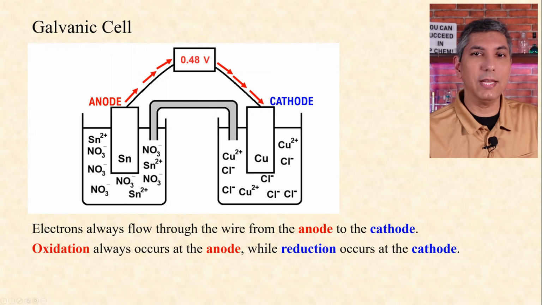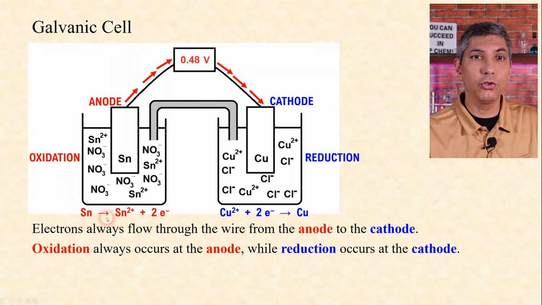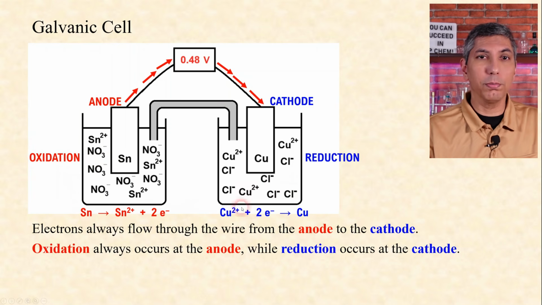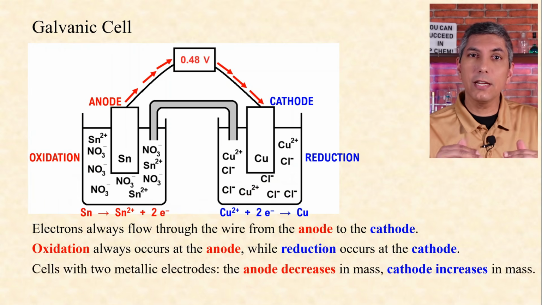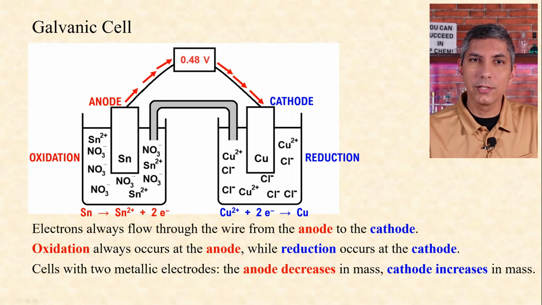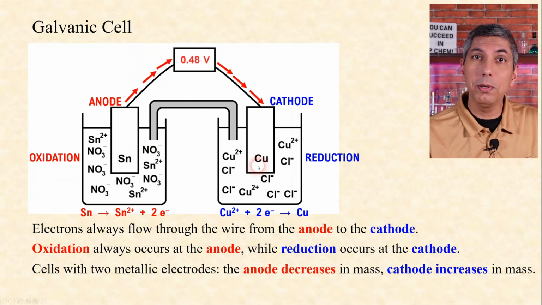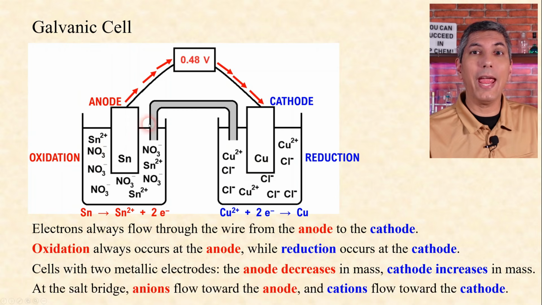Oxidation always occurs at the anode, while reduction always occurs at the cathode. So that means that tin metal is being oxidized into tin 2+ ions, and copper 2+ ions are being reduced into copper metal. Whenever we have cells with 2 metallic electrodes like this one, the anode decreases in mass while the cathode increases in mass. So as this cell runs, you'd see the tin electrode decreasing in mass while the copper metal would be increasing in mass. At the salt bridge, anions will be flowing toward the anode and cations will be flowing toward the cathode.